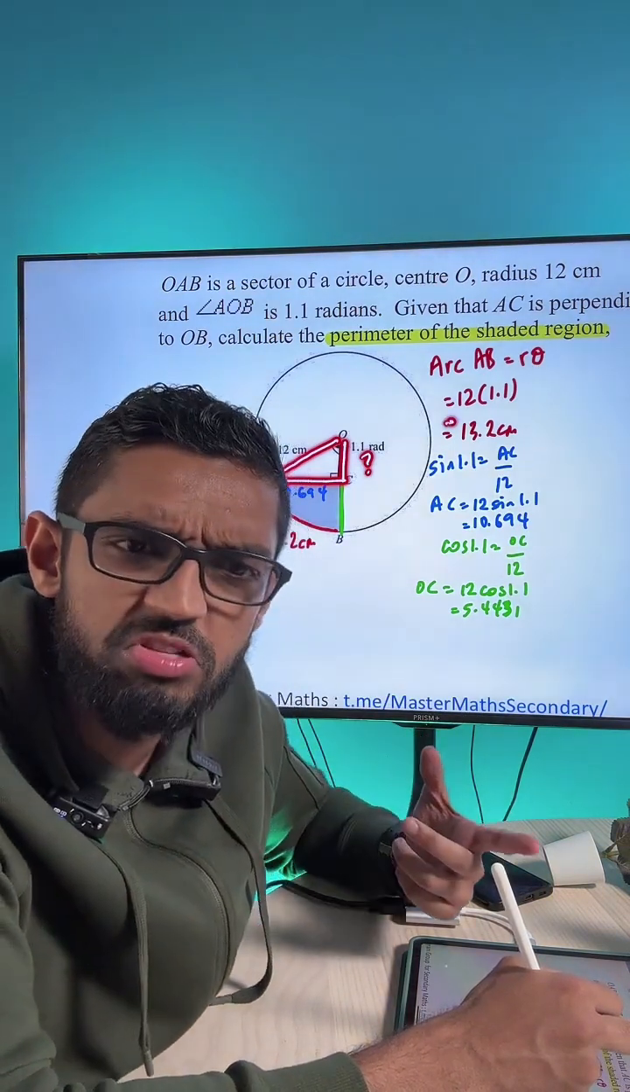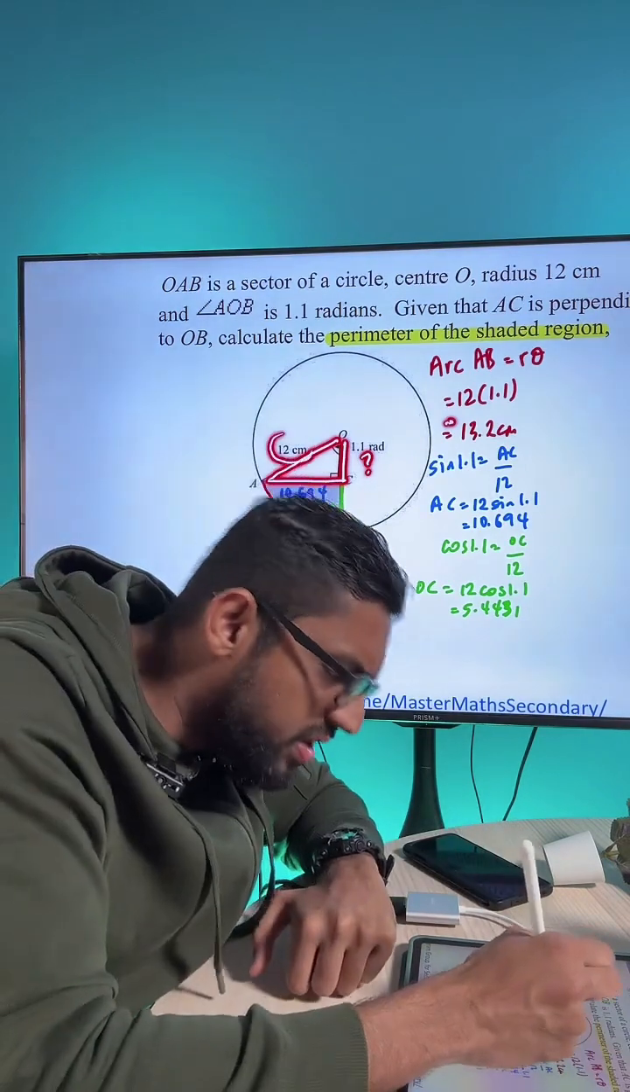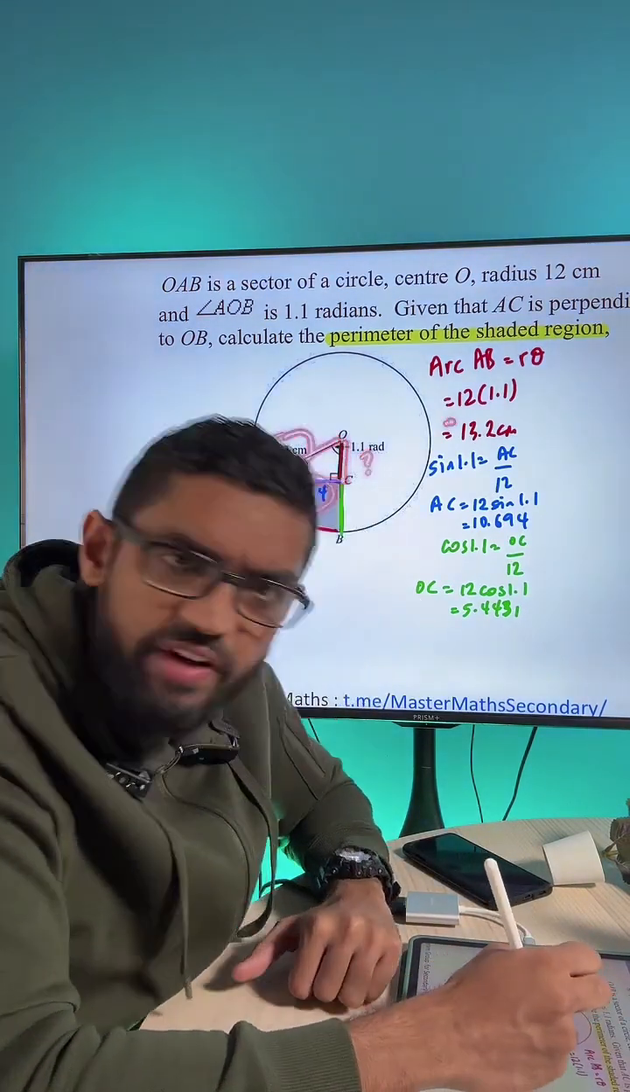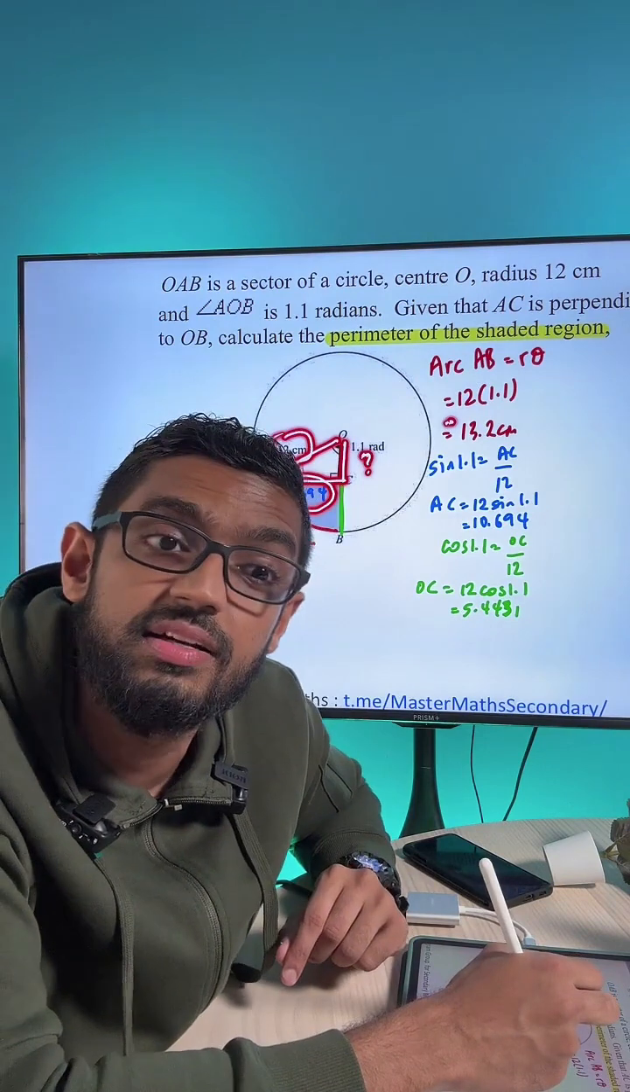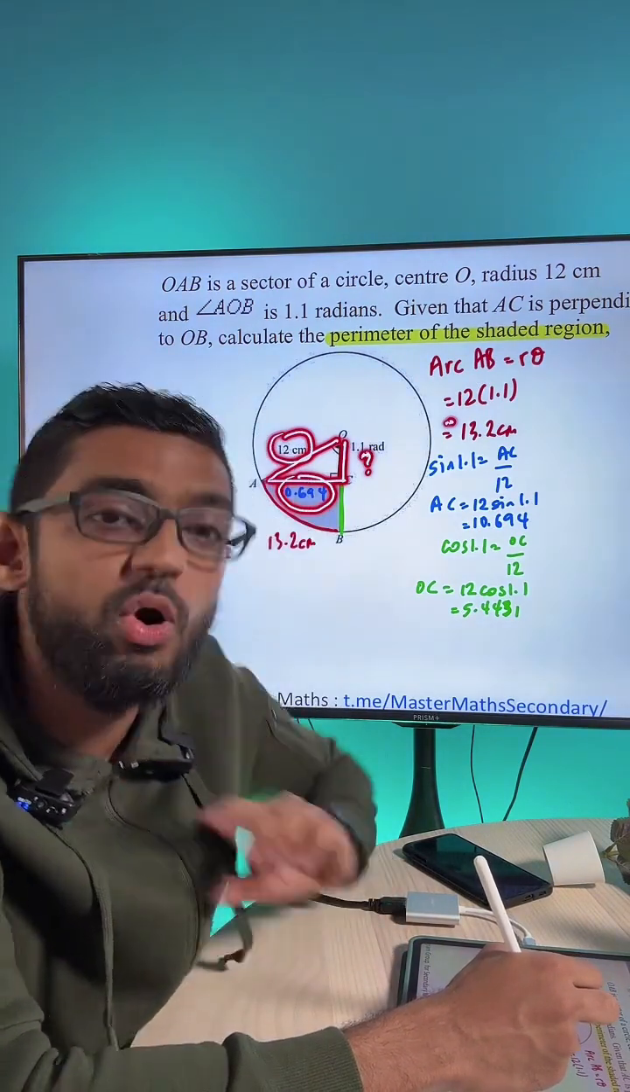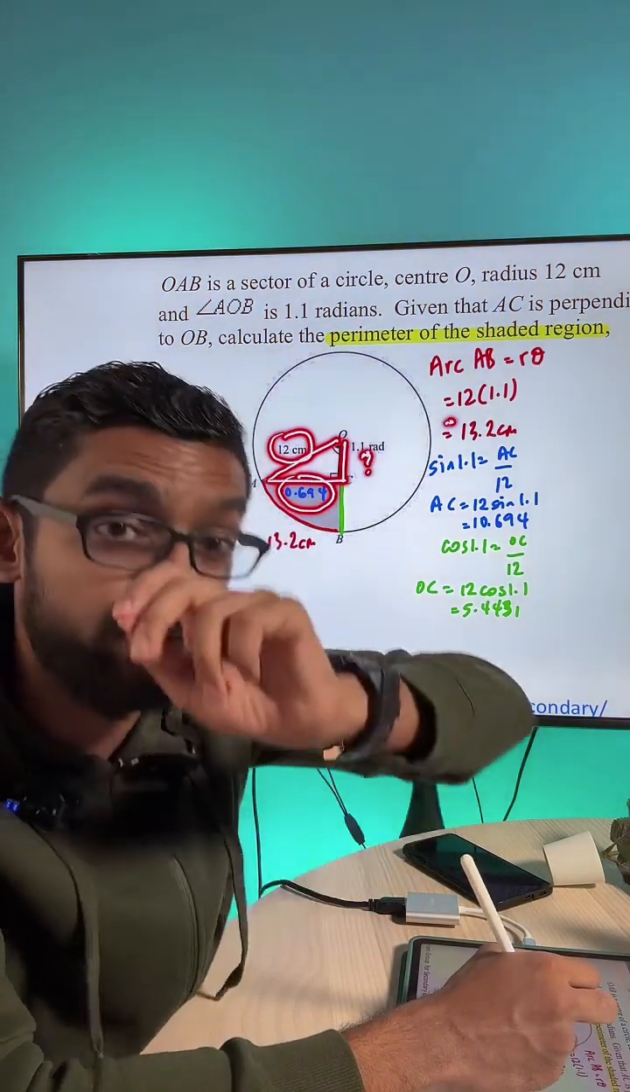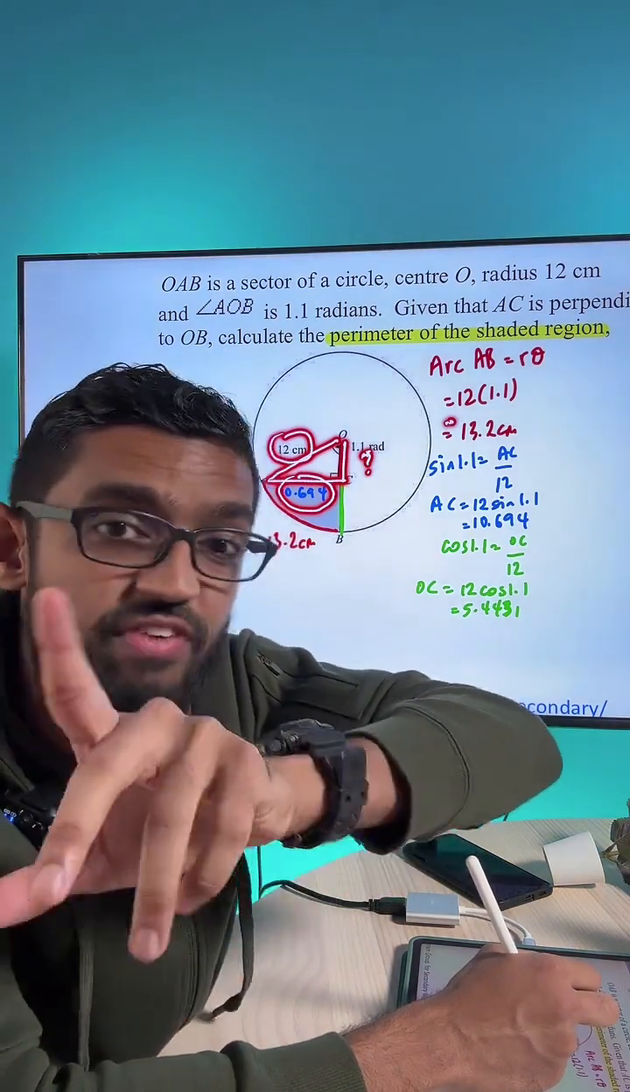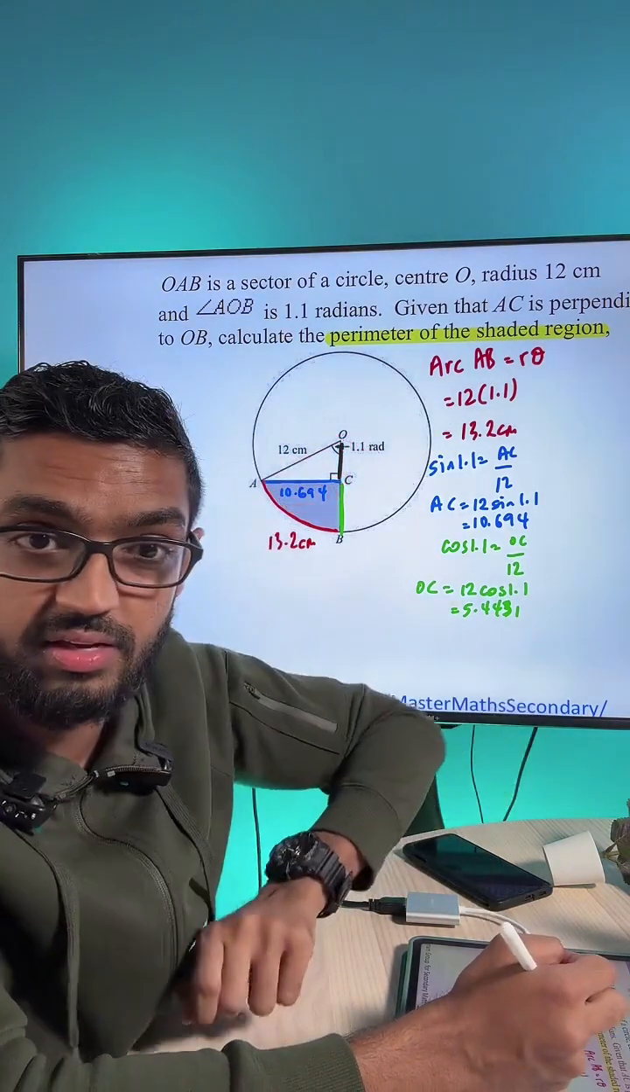Could you have used Pythagoras theorem? You have 12, you have 10.6. Can you find the question mark using Pythag? Yes, you can. No problem. Nobody's going to judge you as well. You can use the Pythagoras theorem. You can find the question mark as well using Pythag.